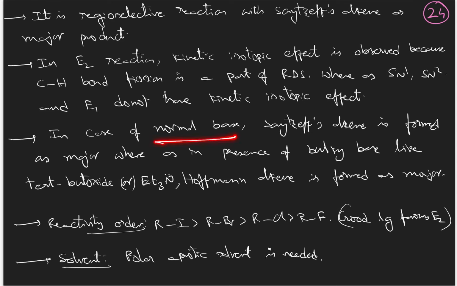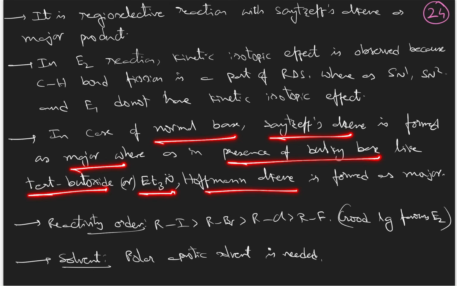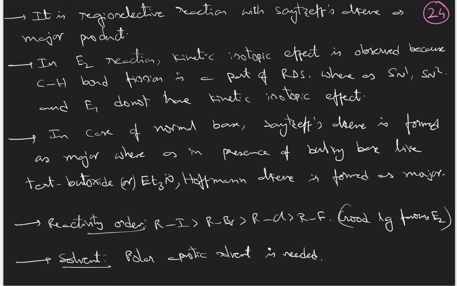In case of a normal base, Saytzeff's alkene is formed as the major product, whereas in case of a bulky base like tertiary butoxide or trialkyl amine, Hofmann's alkene is formed as the major product, because a bulky base cannot approach the crowded beta carbon hydrogen. It can approach the less crowded beta carbon hydrogen easily. Therefore, the less substituted carbon hydrogen will be removed, and the less substituted alkene will be formed as the product.